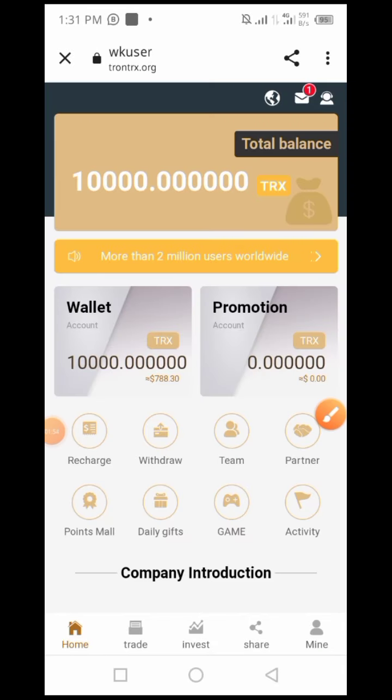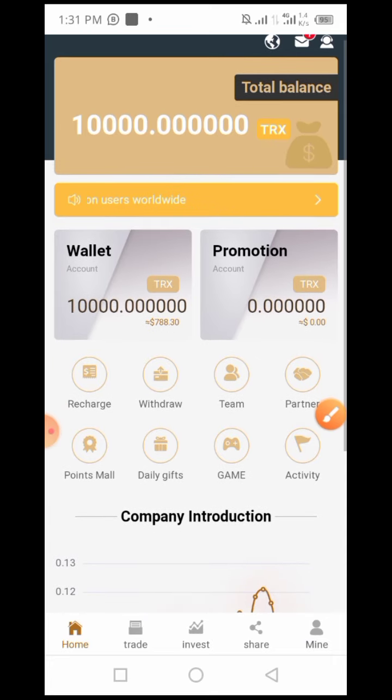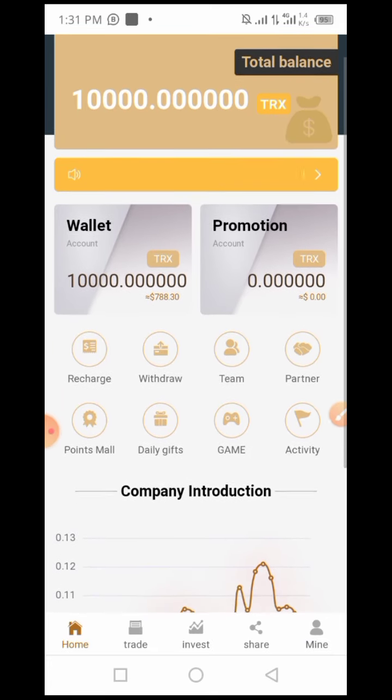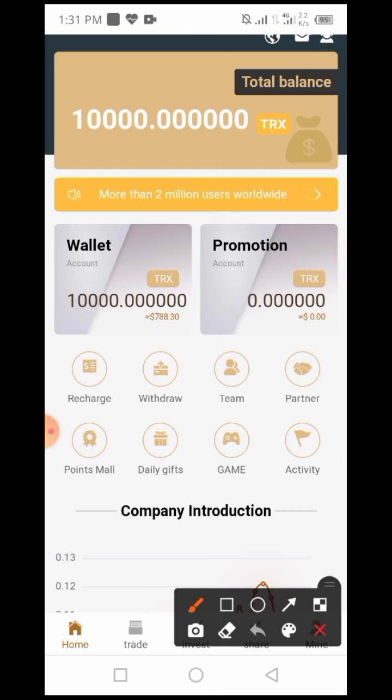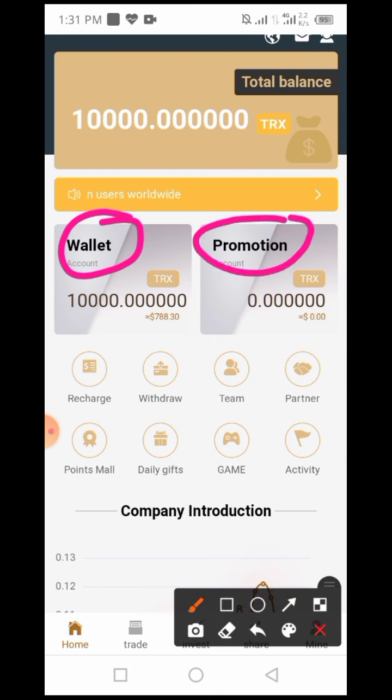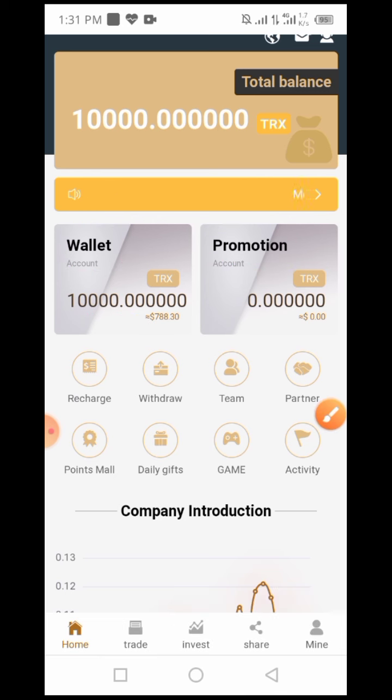You can also invest in this website and withdraw from it and earn a lot of profit from it. And you can see that with recharge and wallet promotions, my balance has a reward of $788. You can see my Tron. And how can you activate all this Tron to withdraw to your Binance, Trust Wallet and other accounts?